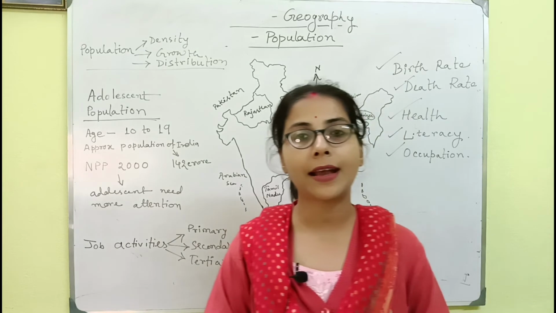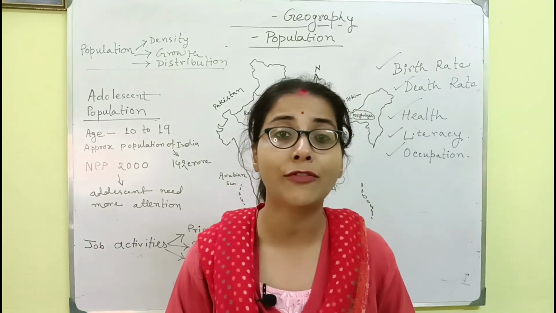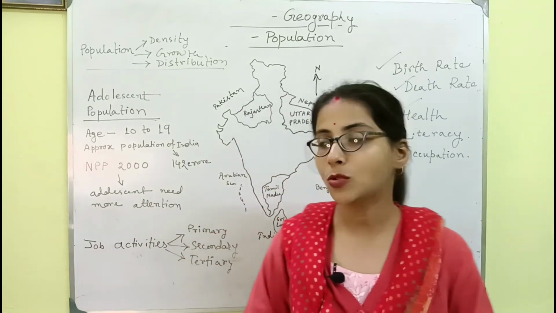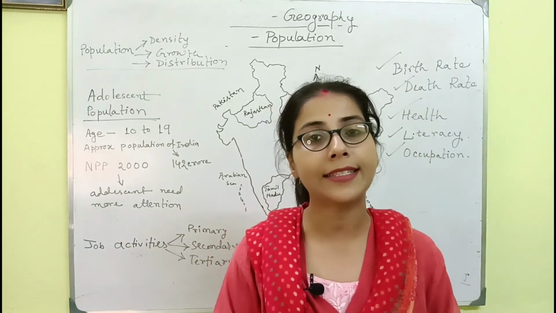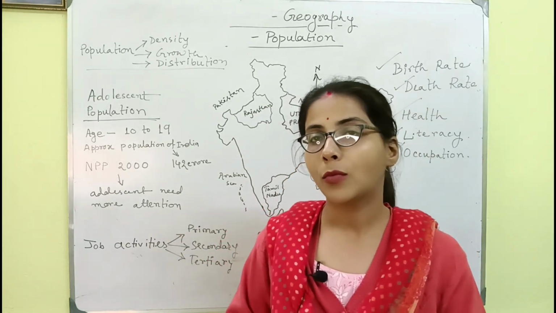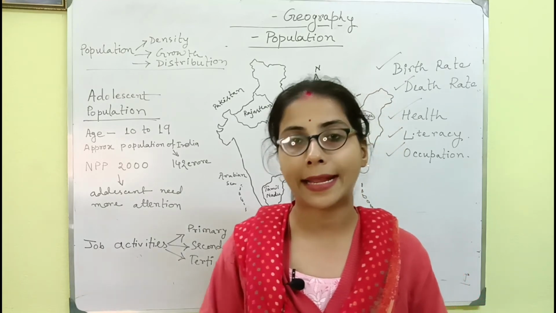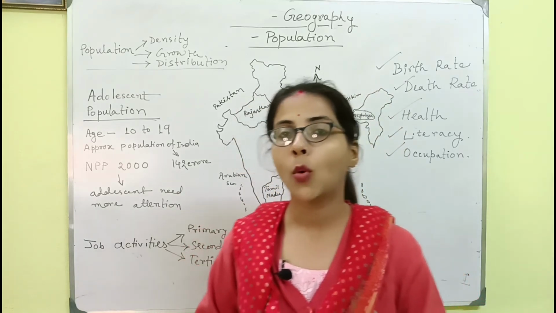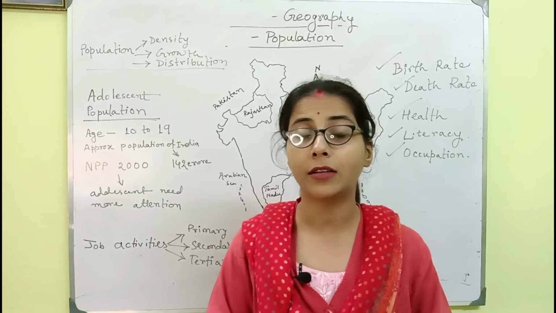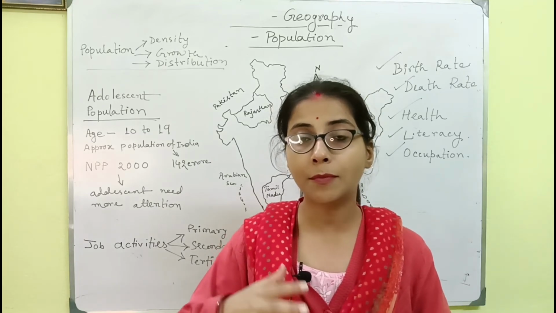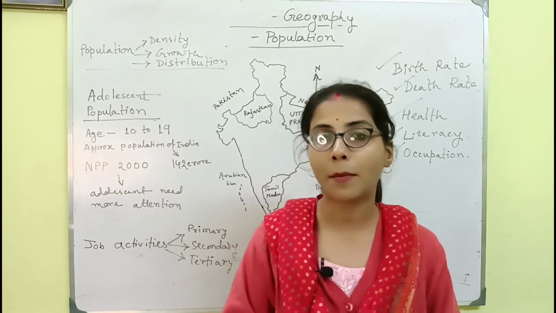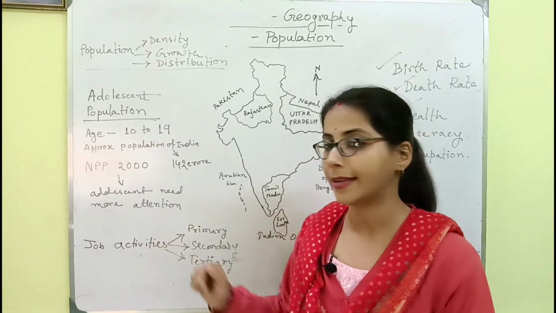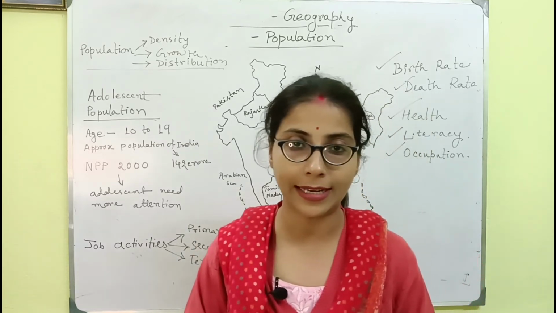Now, what is secondary activity? Secondary activity is manufacturing activity. That means the primary resources are sent to a particular industrial area, where with proper techniques and modern equipment those raw materials are turned into finished goods, and after that we can consume them from the market. That is called the secondary sector, like the industrial area.